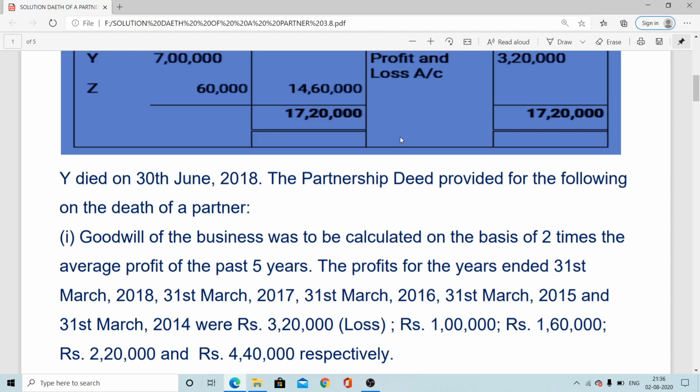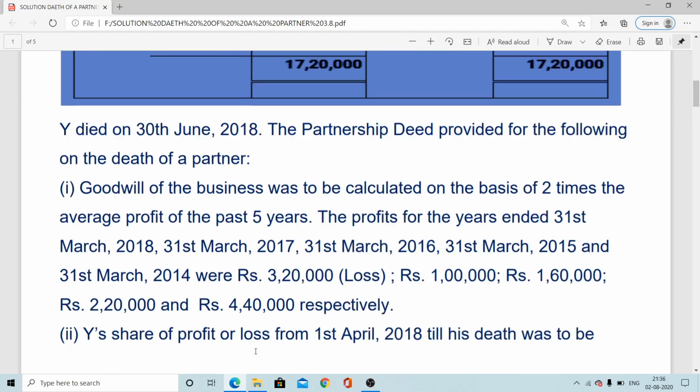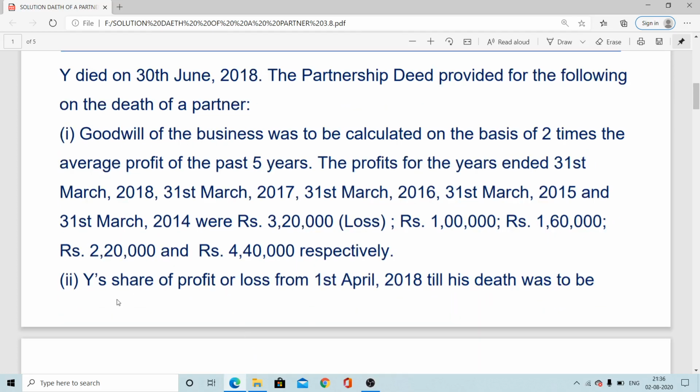And after that, here again we can see profit, 1 lakh profit, 1,60,000 another profit, 2,20,000 another profit, 4,40,000, that is also profit in the year 2014. So year-wise profits are provided here in descending order. Now after that, more information, that is related to the calculation of goodwill.